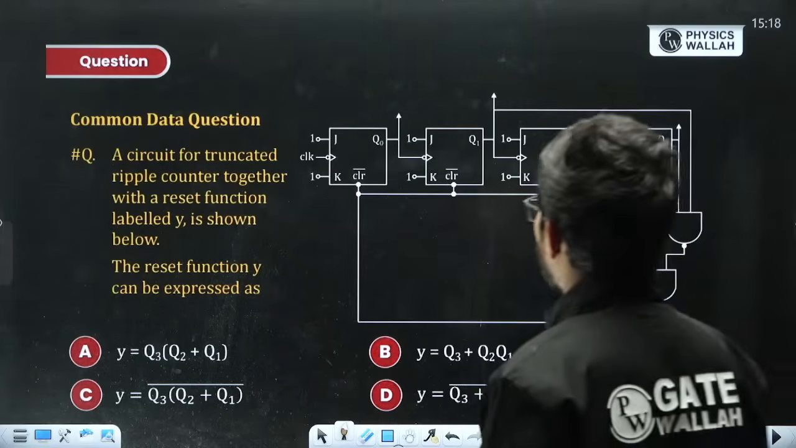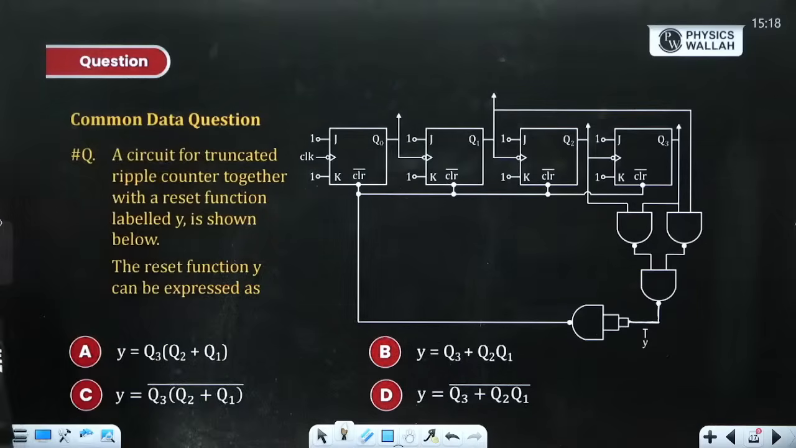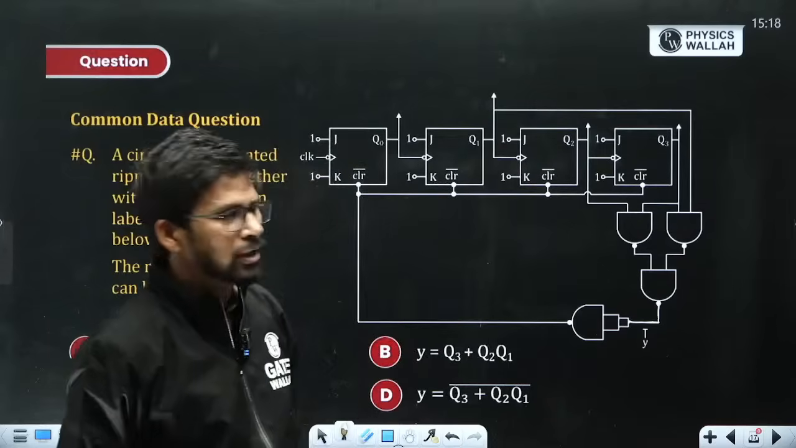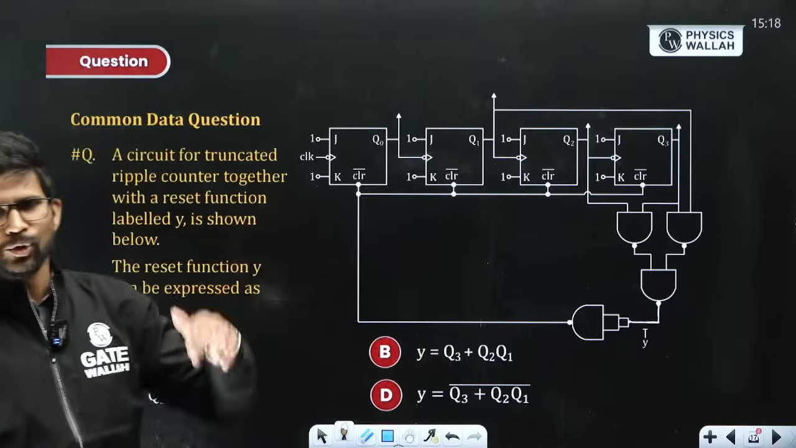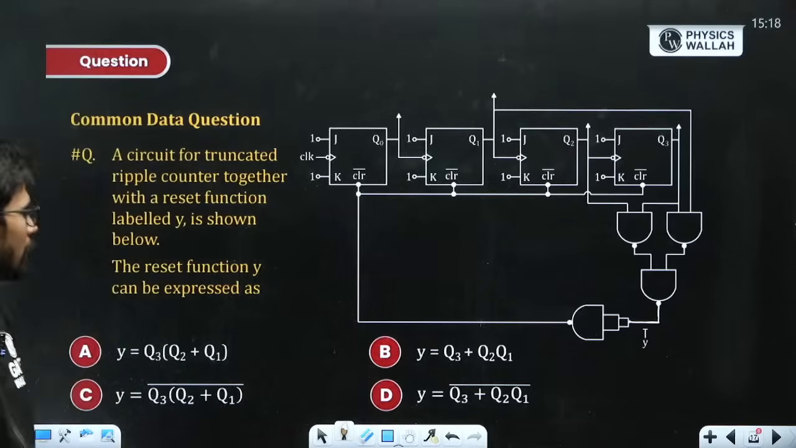A circuit for truncated ripple counter. Truncated, you are breaking the counter. It is not a free running counter. If it is a free running counter, mod number will be 16, but its mod number will not be 16 because clear pin is used, and by using clear pin you have truncated this counter in between.